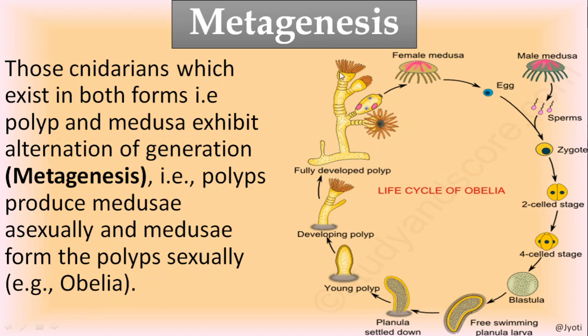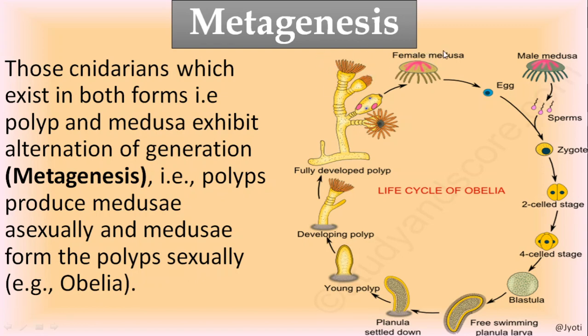This is the vegetative phase of the Obelia. So it is the polyp. This polyp reproduces asexually, or you can say vegetatively, by formation of buds. So these portions are budded off.